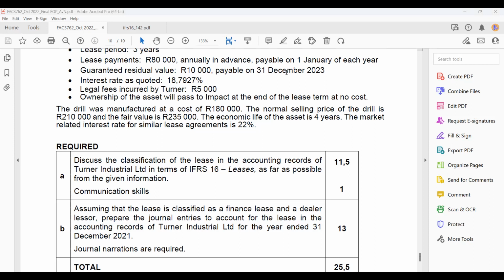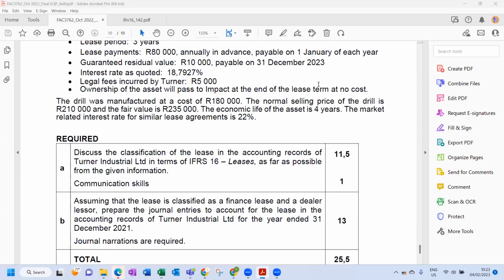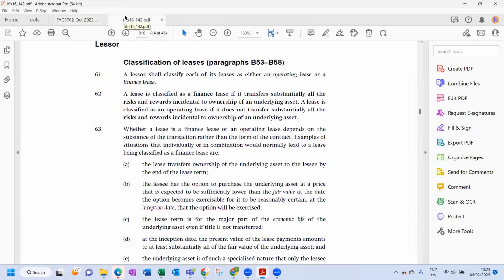Okay, you see IFRS 16 in front of you? Yes?